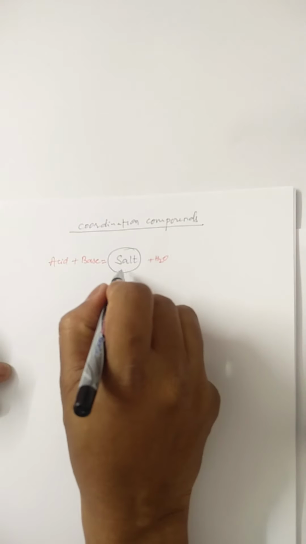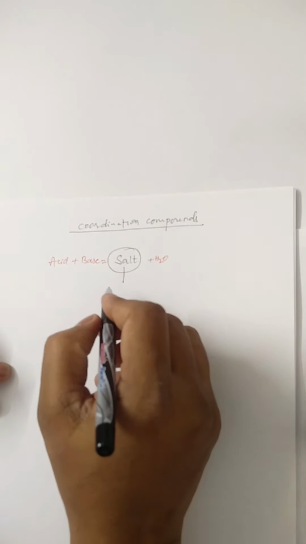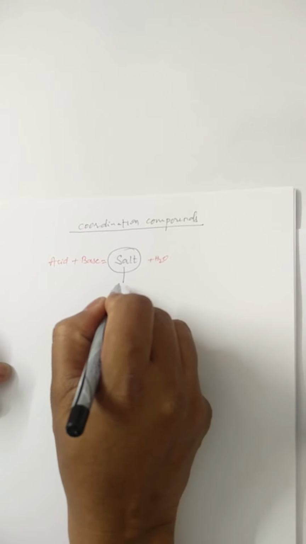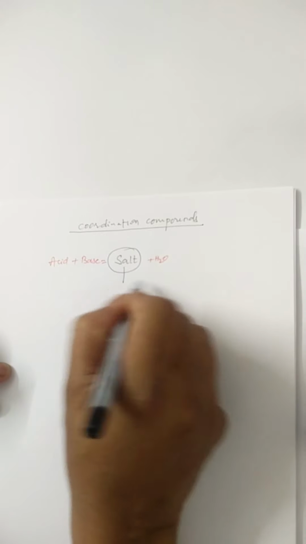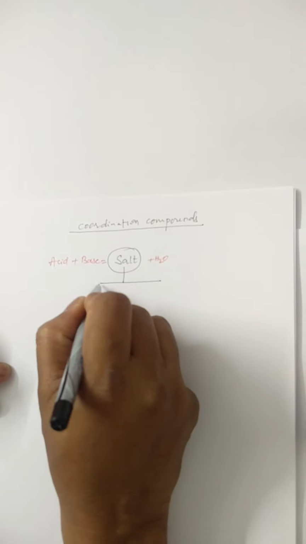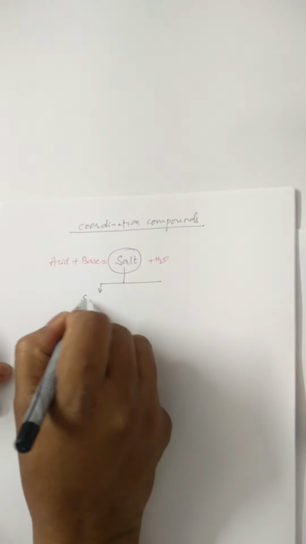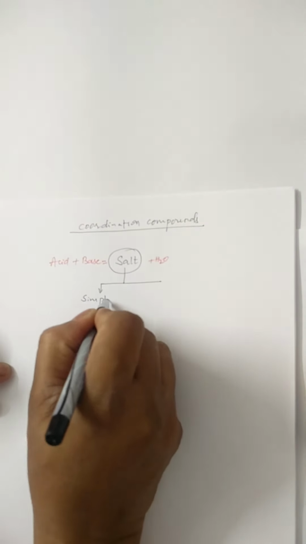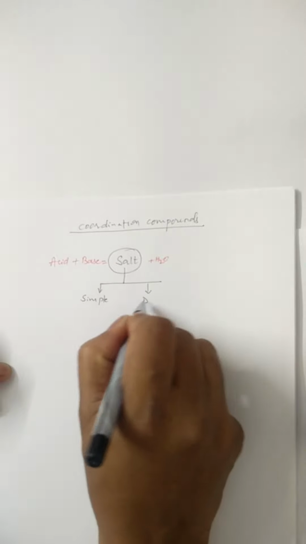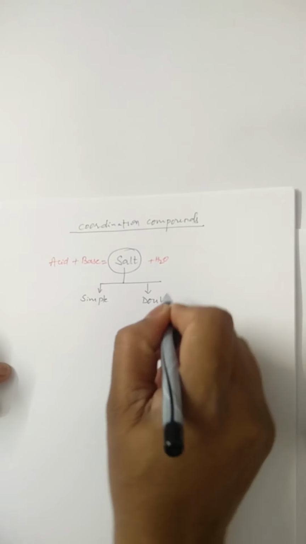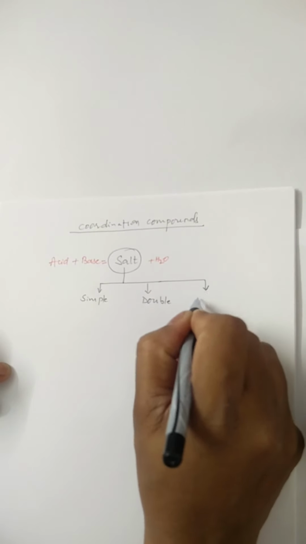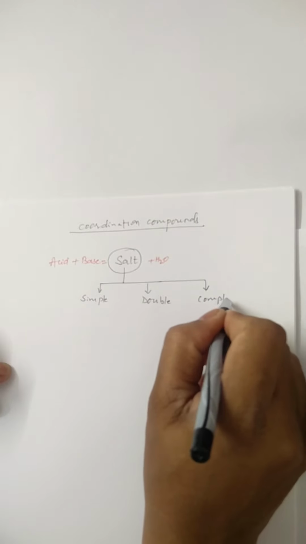Well, this salt is of three types. For example, simple salt, double salt, and complex salt.